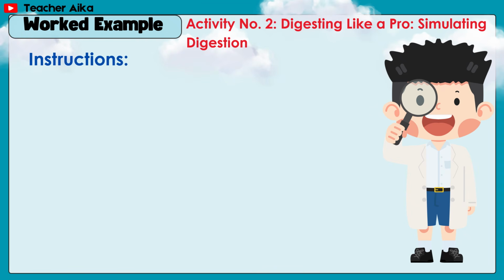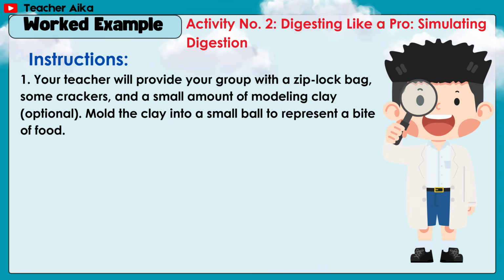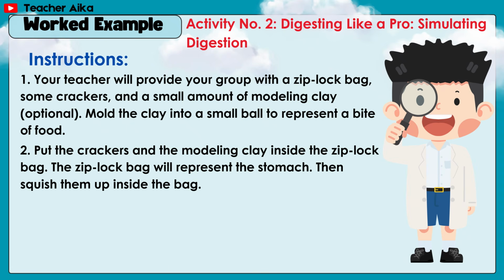Activity number 2, digesting like a pro, simulating digestion. Instructions: Number 1, your teacher will provide your group with a Ziploc bag, some crackers, and a small amount of modeling clay. Mold the clay into a small ball to represent a bite of food. Number 2, put the crackers and the modeling clay inside the Ziploc bag. The Ziploc bag will represent the stomach. Then, squish them up inside the bag.